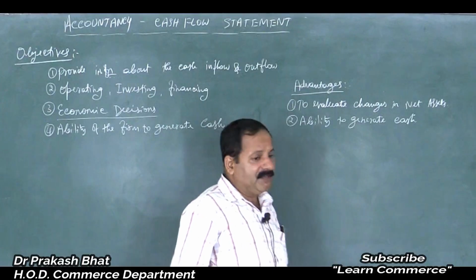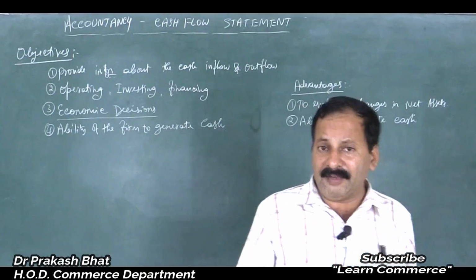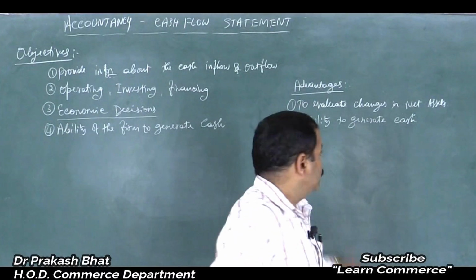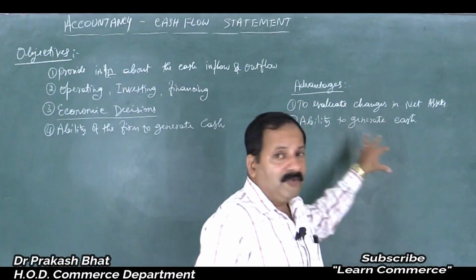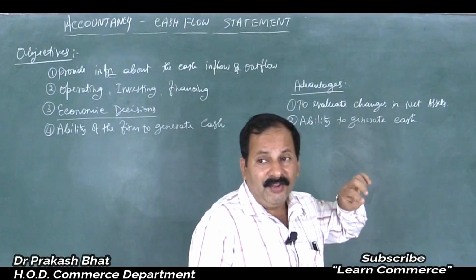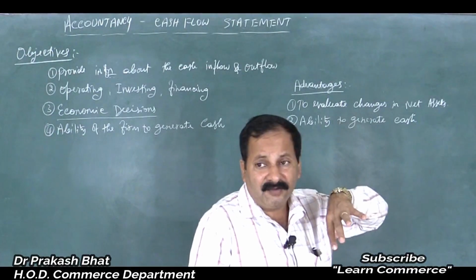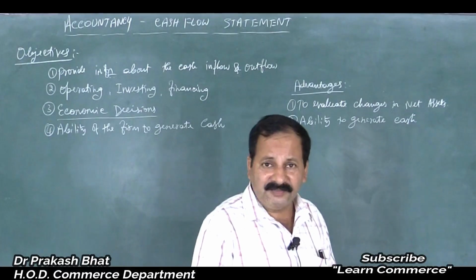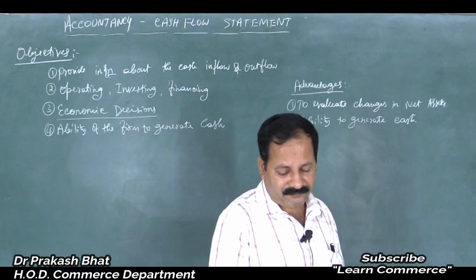So ability to generate cash can be known by preparing the cash flow statement. When we prepare the cash flow statement, we will come to know how much cash is there, how much cash is getting generated, and how we can divert that amount to which sector, that can be easily decided.